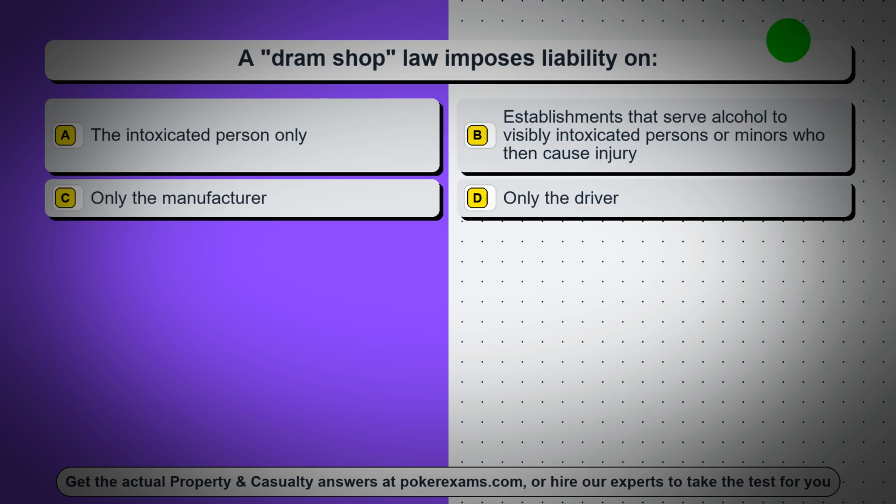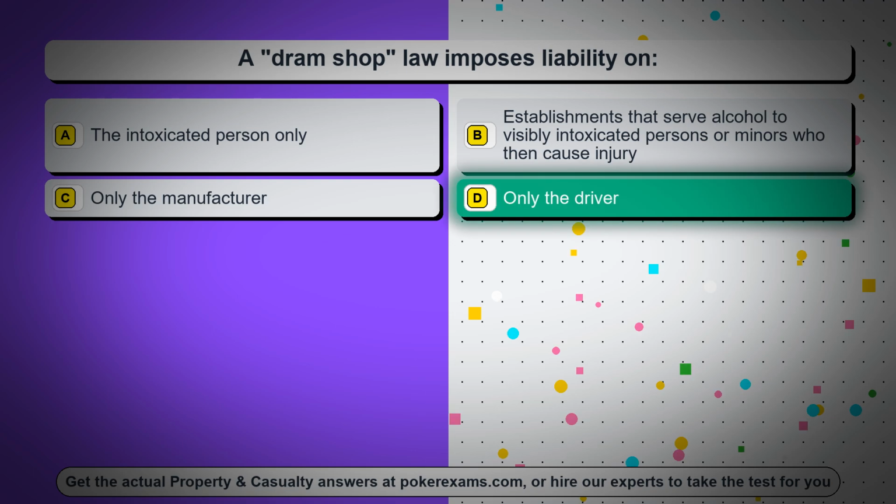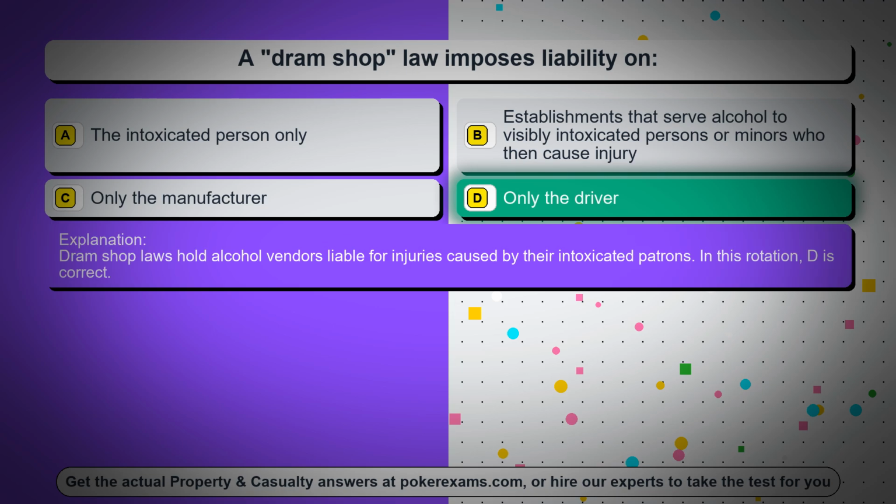Question 27. A dram shop law imposes liability on: option A, the intoxicated person only; option B, establishments that serve alcohol to visibly intoxicated persons or minors who then cause injury; option C, only the manufacturer; option D, only the driver. The correct answer is option D, only the driver. Dram shop laws hold alcohol vendors liable for injuries caused by their intoxicated patrons. In this rotation, D is correct.